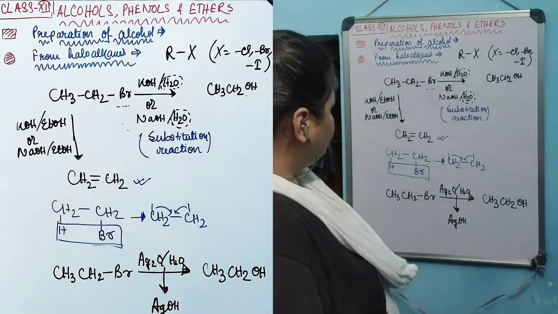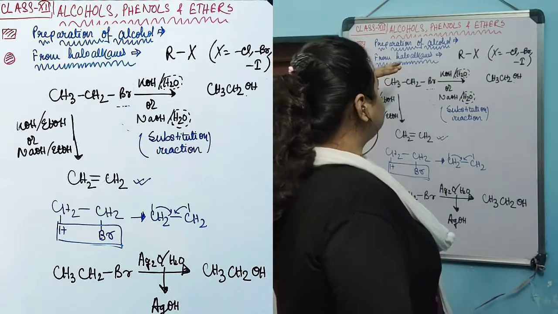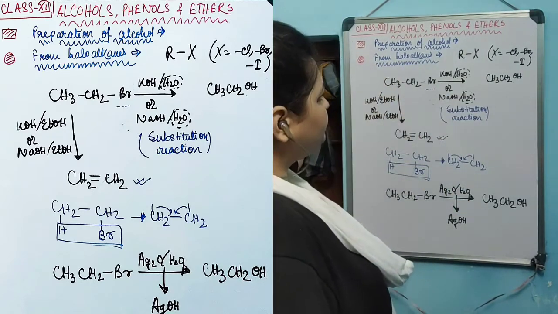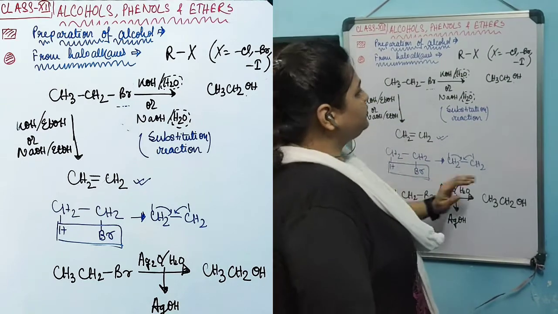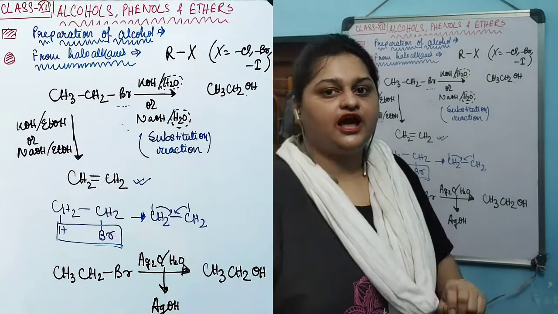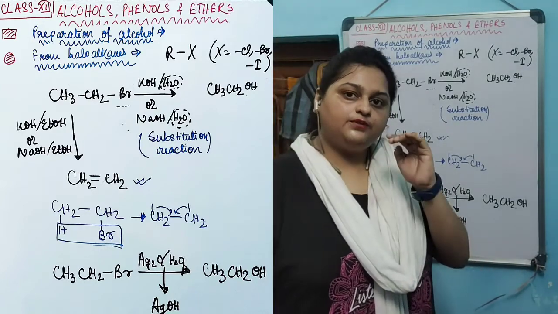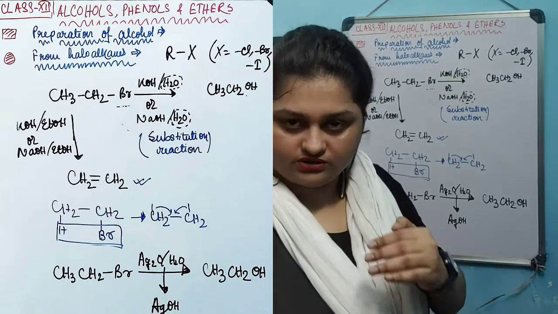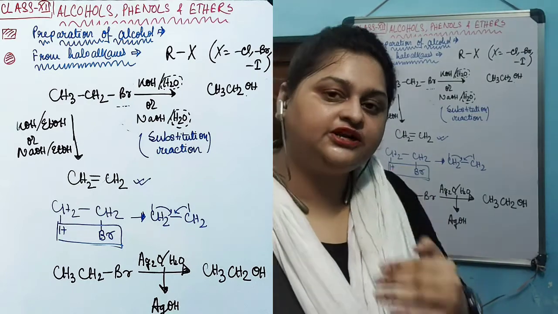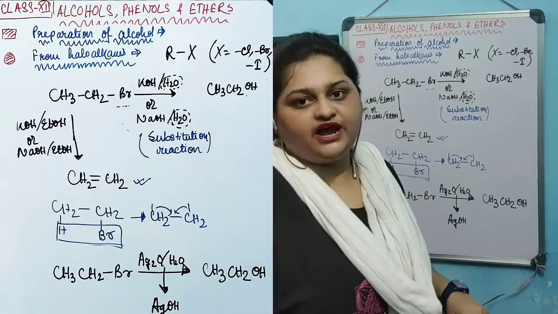Now the thing to remember is that the substitution reaction of alkyl halide to produce alcohol happens simultaneously alongside elimination reaction. The percentage of product will depend on the solvent that we have taken.